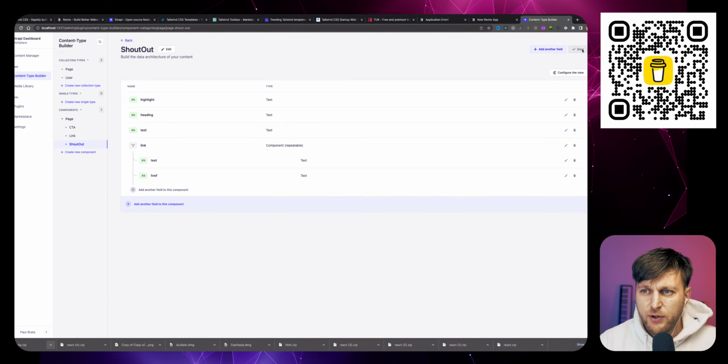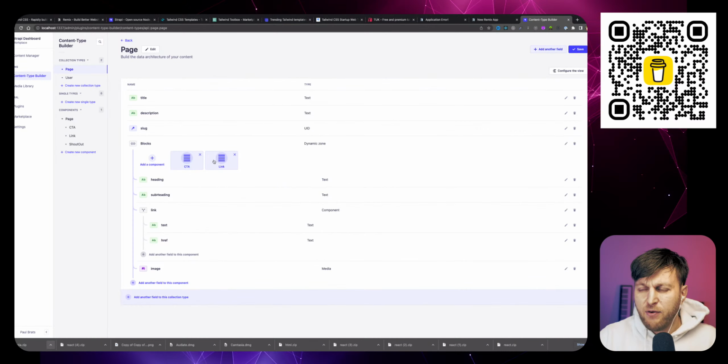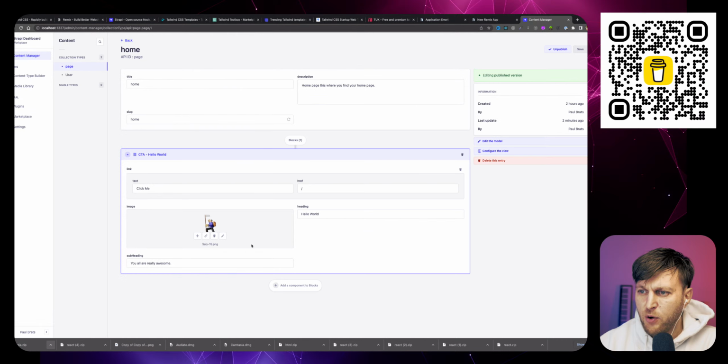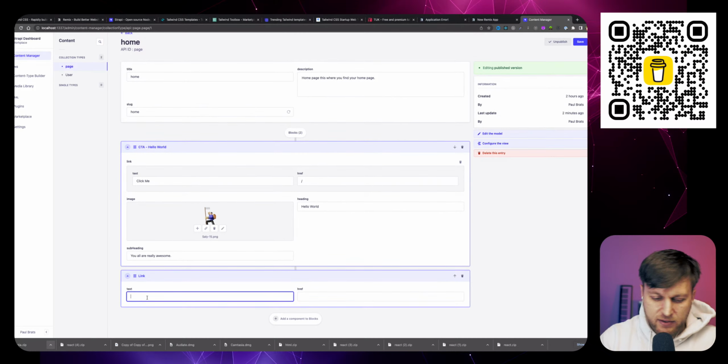Now we're going to add the component we just created to our pages dynamic zone here. Use an existing component, link, and finish. So now we have a way to add a link to our dynamic zone. Whenever someone goes to our page, you'll see an additional option. Notice when we were in our content manager before, we only had one component called call to action. Now we have another component called link. So now I'm able to add a link.